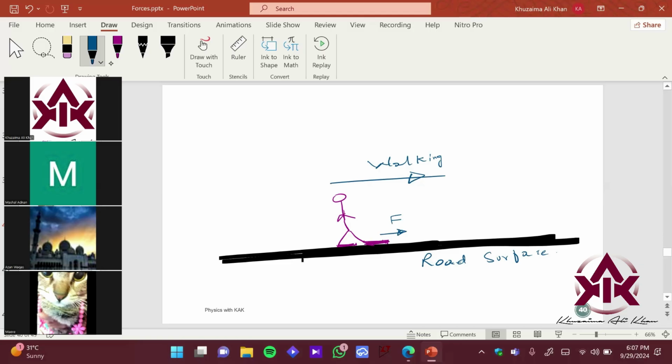So friction क्या करता है? Friction basically applies an opposite force. Friction will be in this direction on his foot. This will be the friction on his foot. That's friction, right? So what happens? What is the benefit of this? Can you explain the benefit of this?